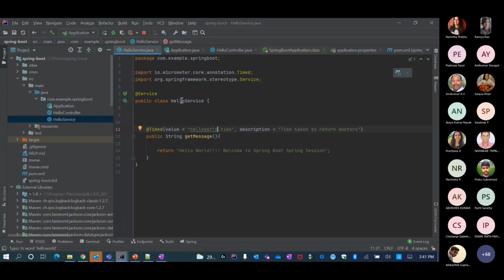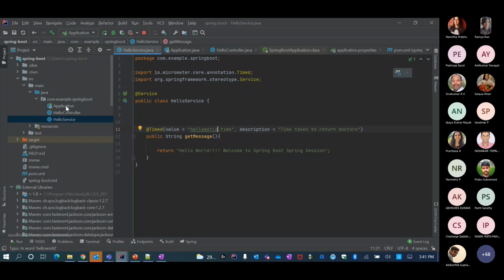Okay, yeah, actually I should have created an interface and extended it, but I directly went with a class. Nevertheless, I just annotated this hello service with @Service. So it knows that, since it will scan when I enable component scanning, it will scan this whole package.